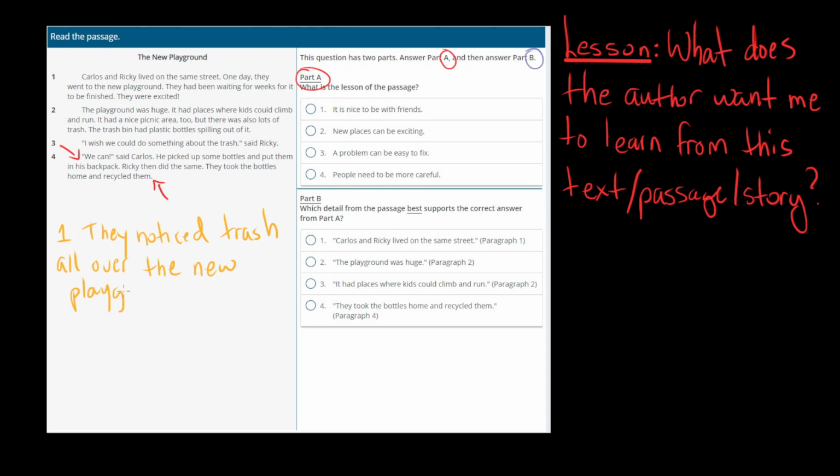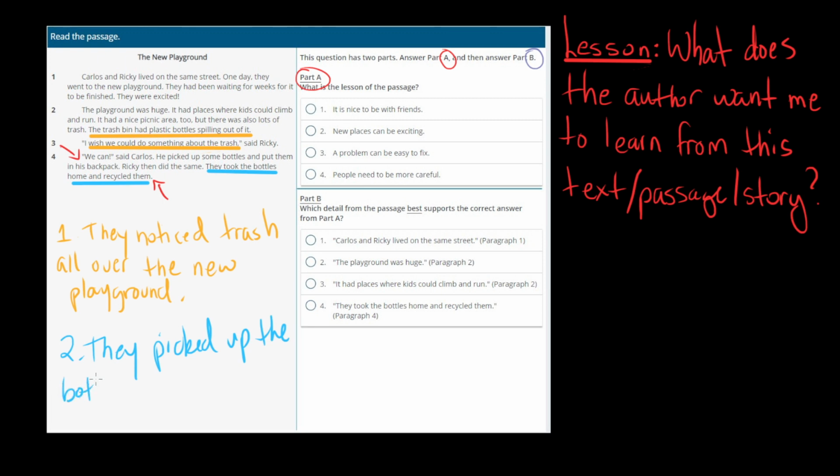Okay, they noticed it all over the new playground, because there was trash spilling out and they wished that they could do something about it. And, well, they did do something about it. Well, what did they do about it? They took the bottles home and recycled them. So they picked up the bottles and recycled them.